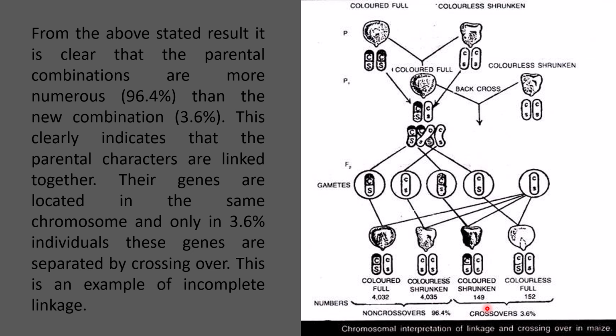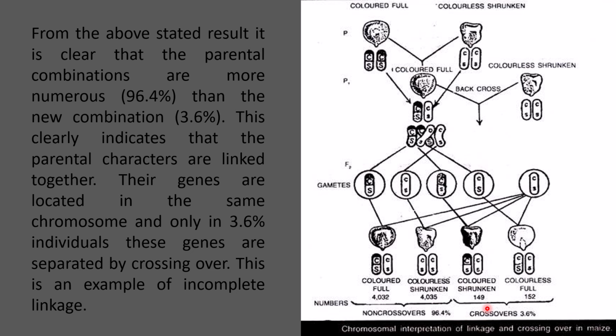This clearly shows that the parental characters are linked together, so at the time of gamete formation they are assorted together into a single gamete and carried to an individual.